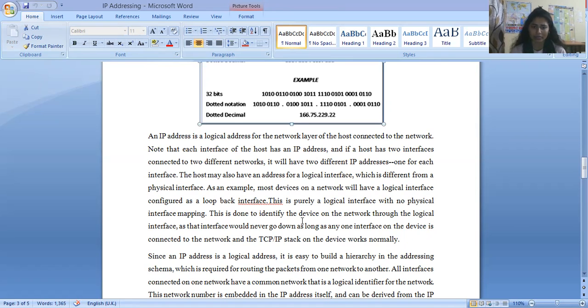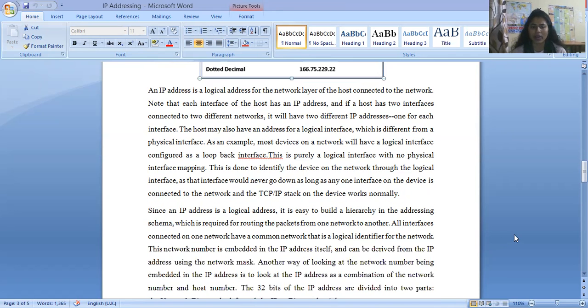Clear? If you talk about the IP address as a logical address, it is easy to build a hierarchy in the addressing schema, which is required for routing packets from source to destination, or from one network to another network. All interfaces connected on one network have a common network number, the logical identifier for the network.